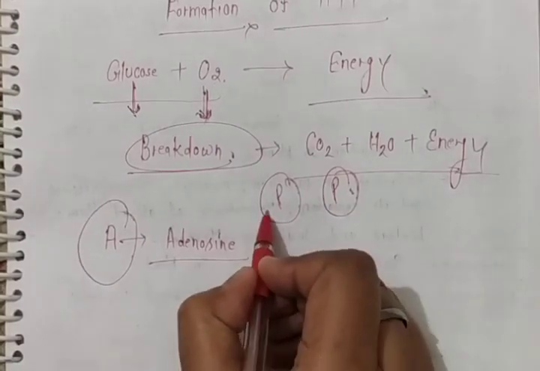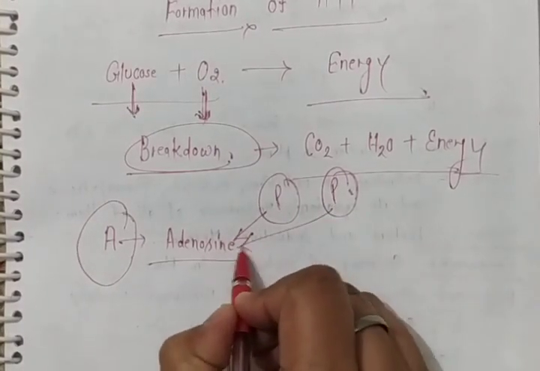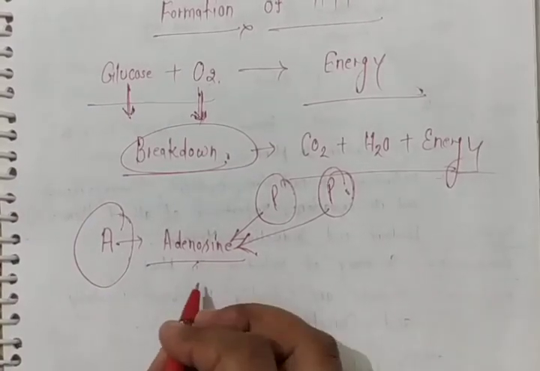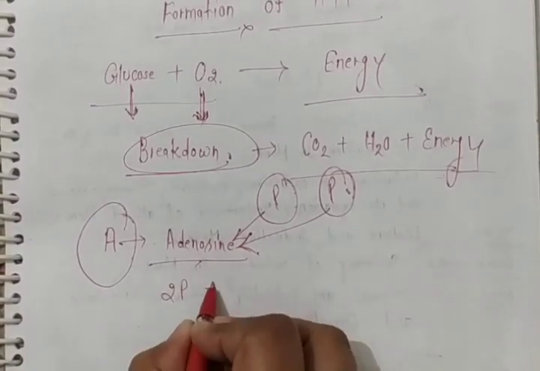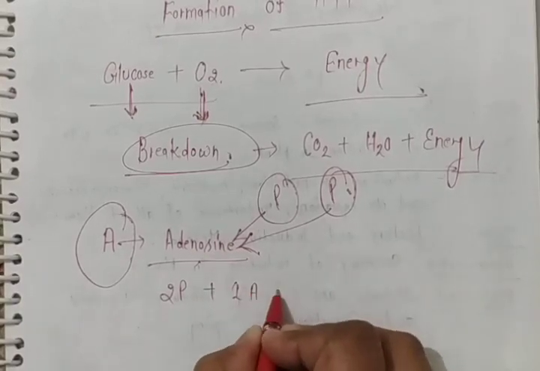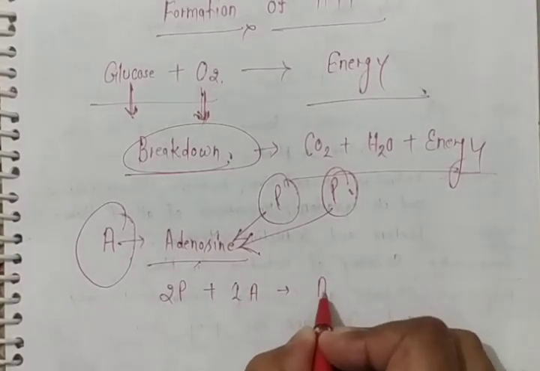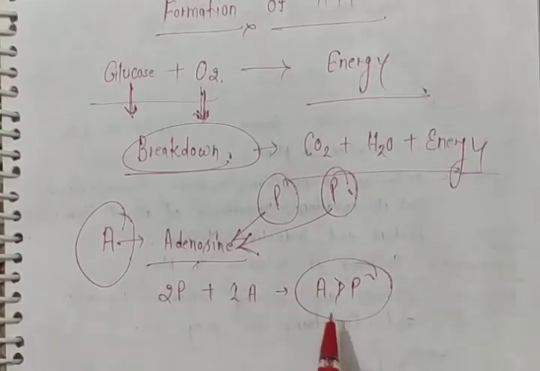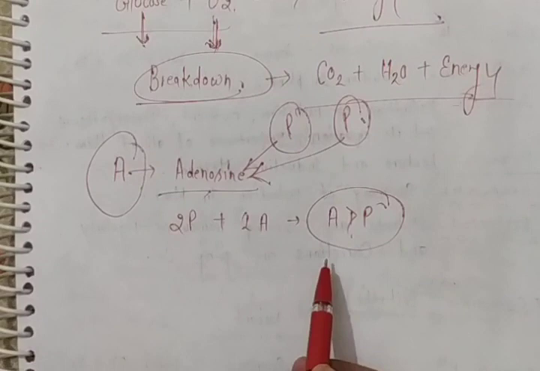When two phosphate molecules fuse with a single adenosine molecule, they form adenosine diphosphate.